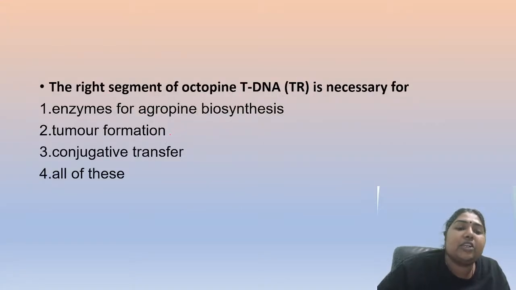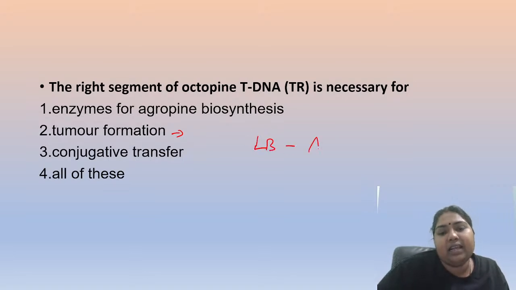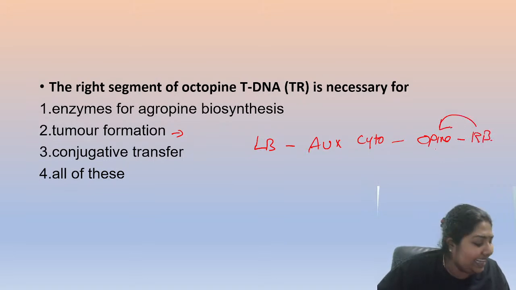So this tumor formation is near your left border. So at the left border only auxin, cytokinins are present. Then only opine, then only it is going to be your right border. So near the right border, who is there? Opine. Yes, that's okay. So it is going to be the opine biosynthesis.